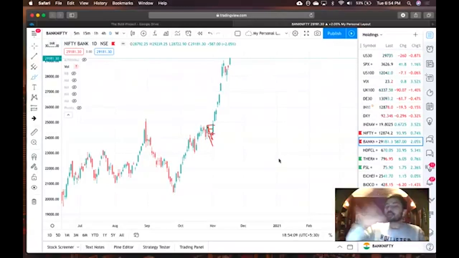If Nifty Bank keeps on going higher, it means that the banking structure in the economy is doing well. If Nifty is going higher, it means Nifty companies are doing well. If Nifty Bank is falling, it means the banks are not doing very well. I hope you get an idea what Nifty is and what Nifty Bank is. Nifty Bank is also considered by market capitalization.